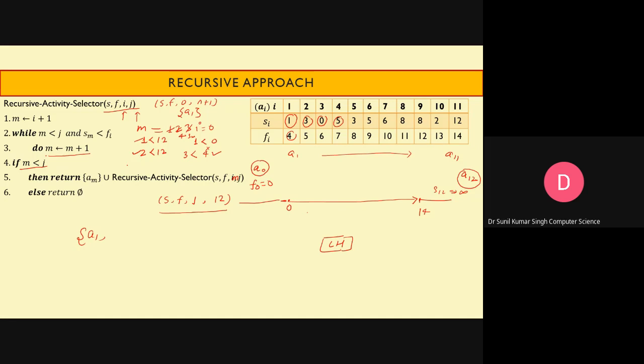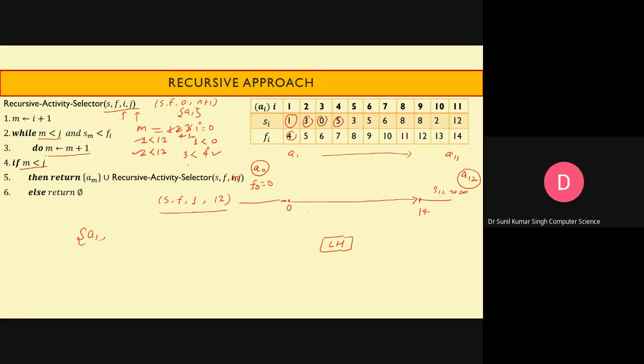Now check the value of i. What is the value of i? The activity is scheduled. So here, of course, this is going to be true: m is less than j, and Sm is less than Fi. So Fi is 4 and Sm is 5.